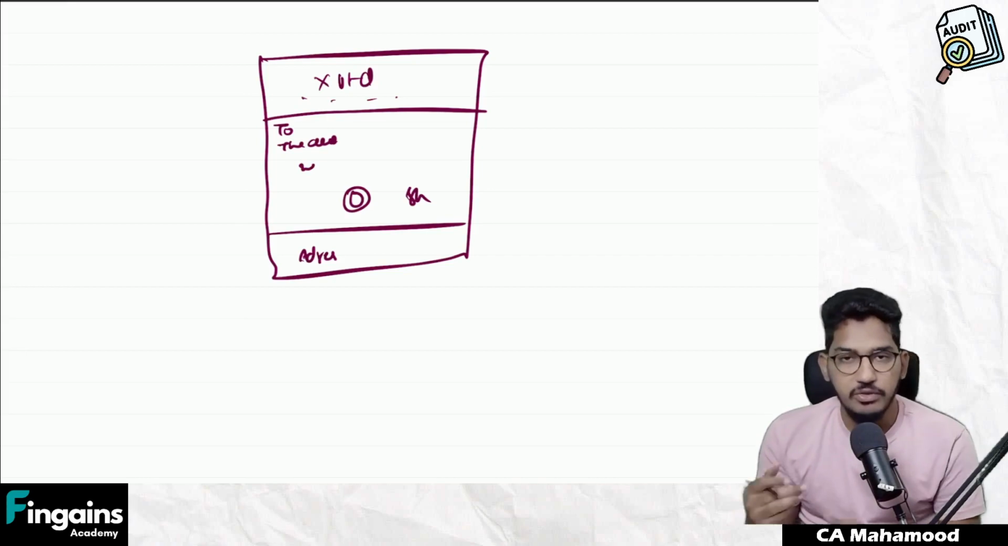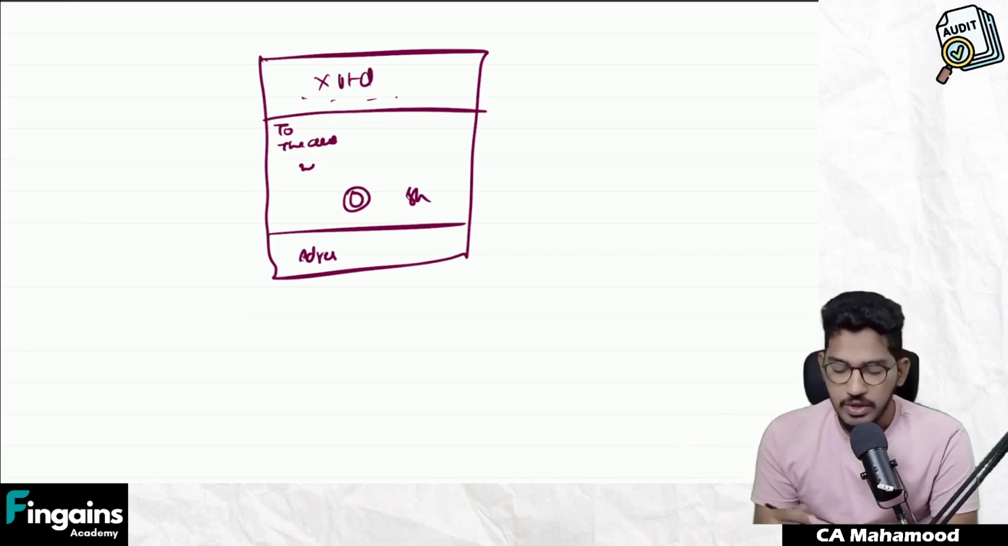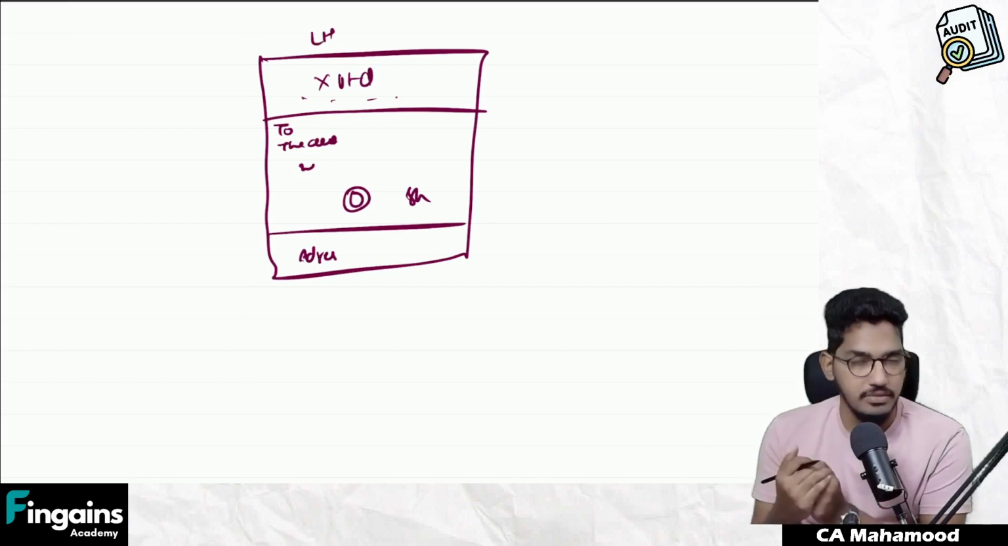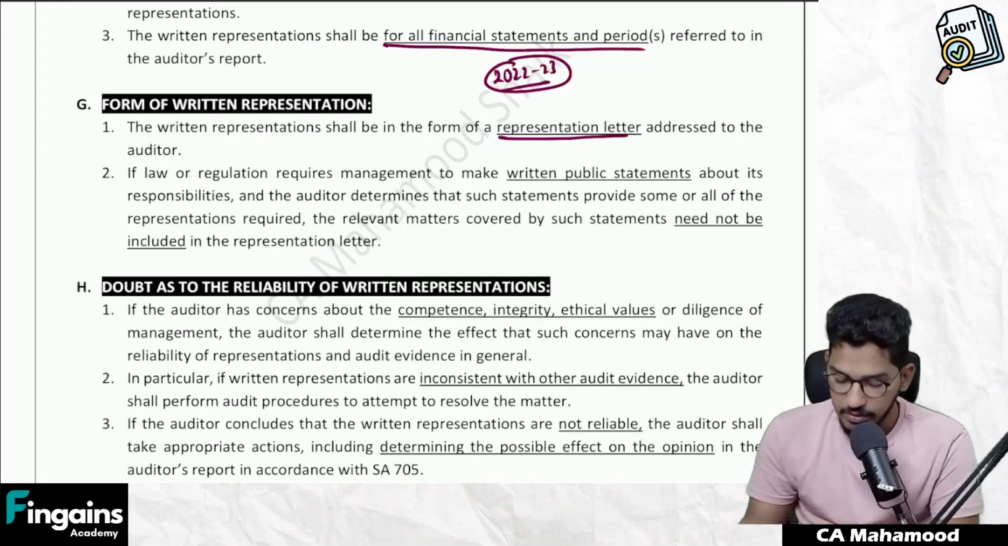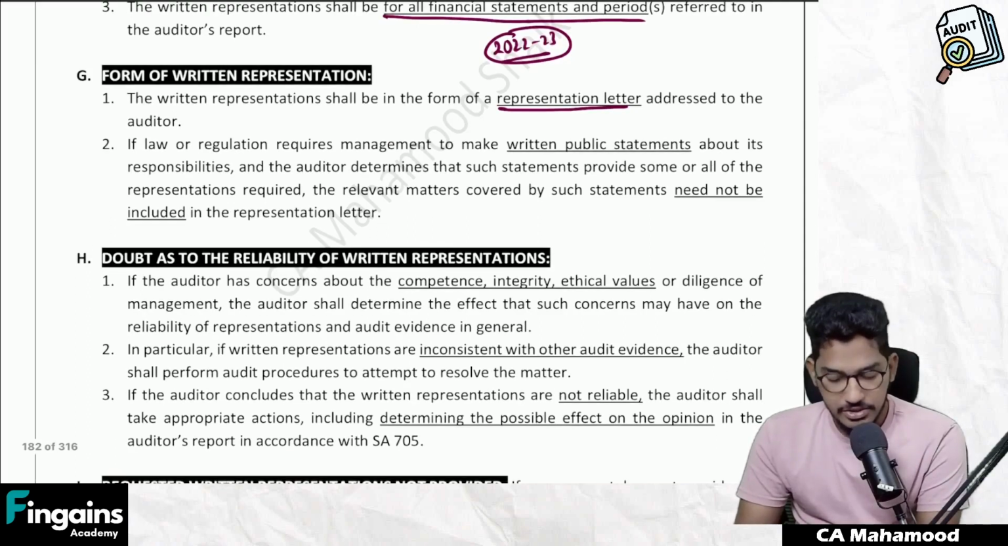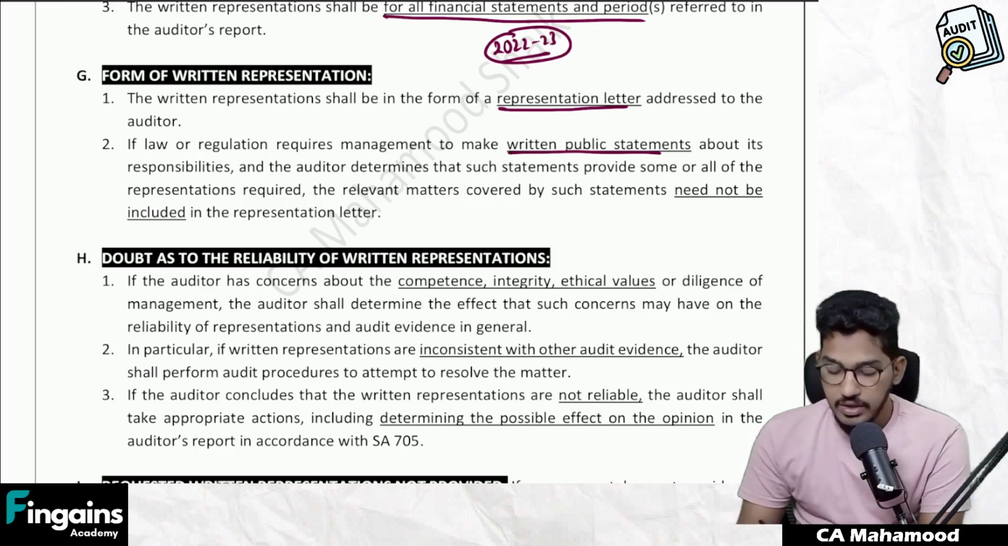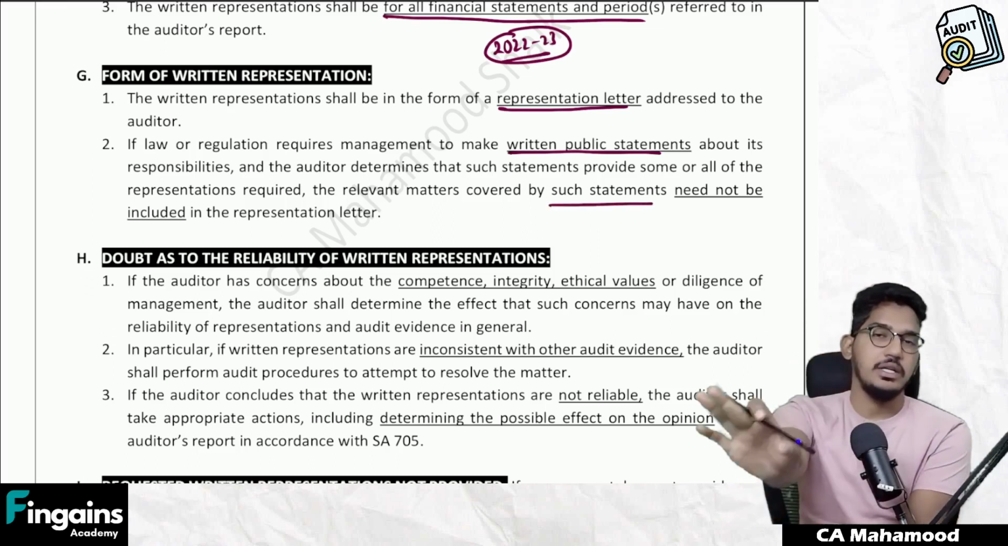We confirm that we have fulfilled all our responsibilities. We confirm that we have completely given the information. We confirm that we have disclosed all the litigations and claims. So like a letter addressing the auditor, on the letterhead of the company, the management will give written representation. And one more thing they say here: if law or regulation requires management to make written public statements about its responsibility, and the auditor determines that such statements provide some or all of the representations as required, the relevant matters covered by such statements need not be included once again in the written representation.